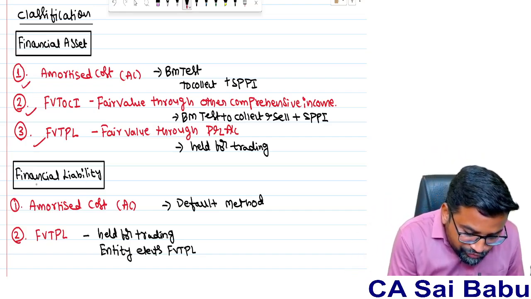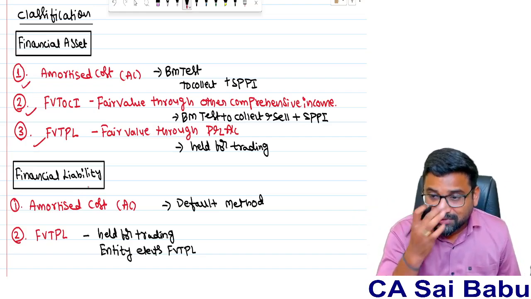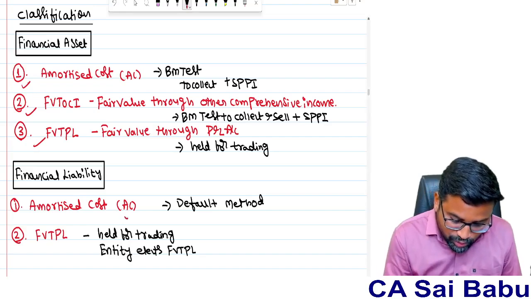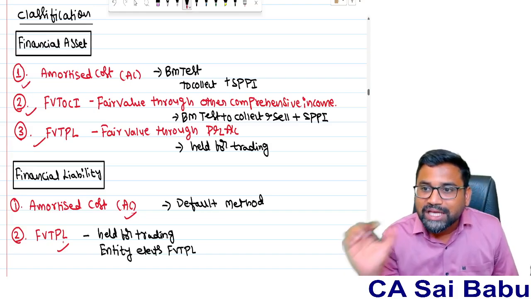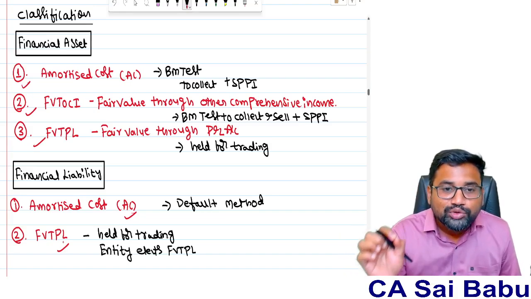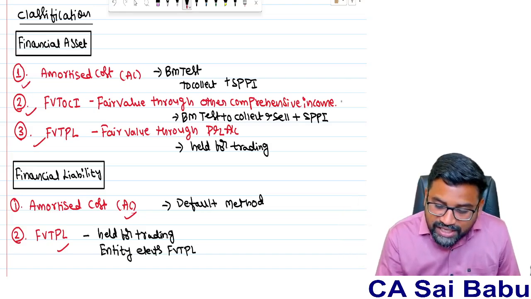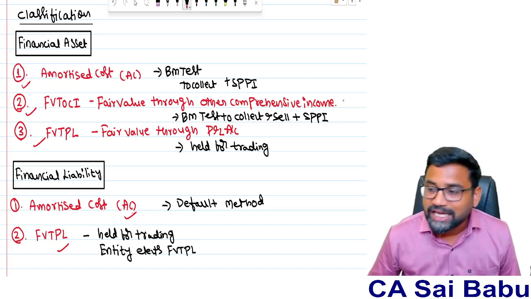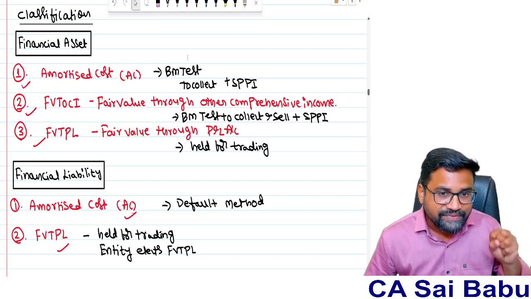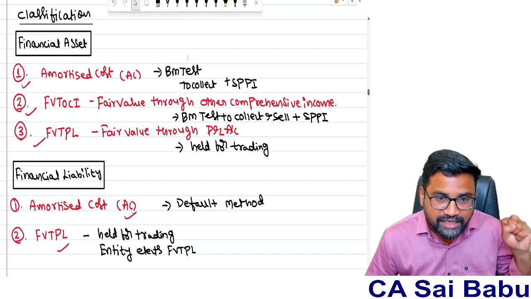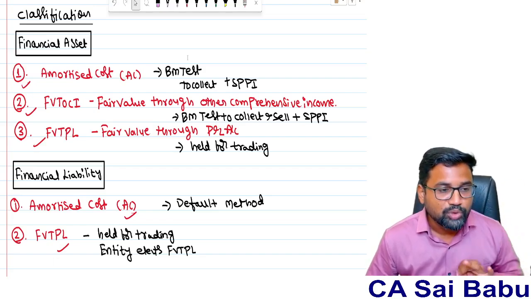Now, when it comes to financial liabilities, sir, there are only two classifications. Amortized cost model, AC, first one. Second one, FVT PL model. That means the fair value through profit and loss account model. FVT OCI is not there for financial liabilities. So remember, financial assets are classified under the AC model, FVT OCI model, FVT PL model.